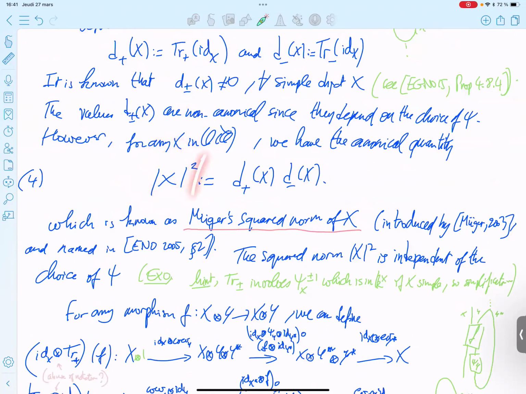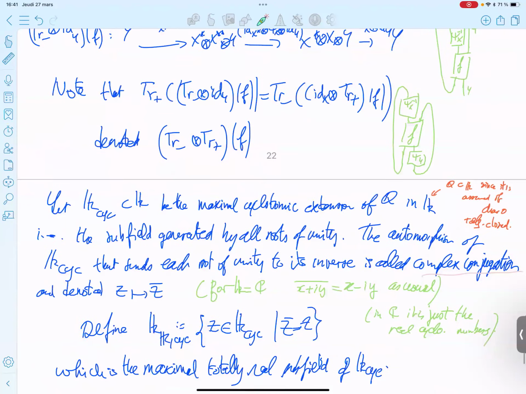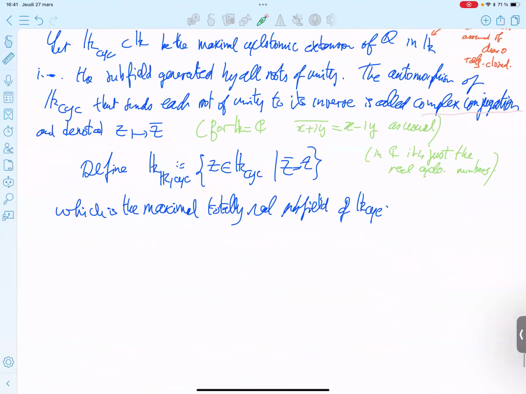The notation can be confusing because you can say, okay, it's positive by definition. No, it's not positive by definition. This requires a proof. And it is positive, so the notation makes sense, but you need a proof. So the notation makes sense a posteriori, but not a priori.